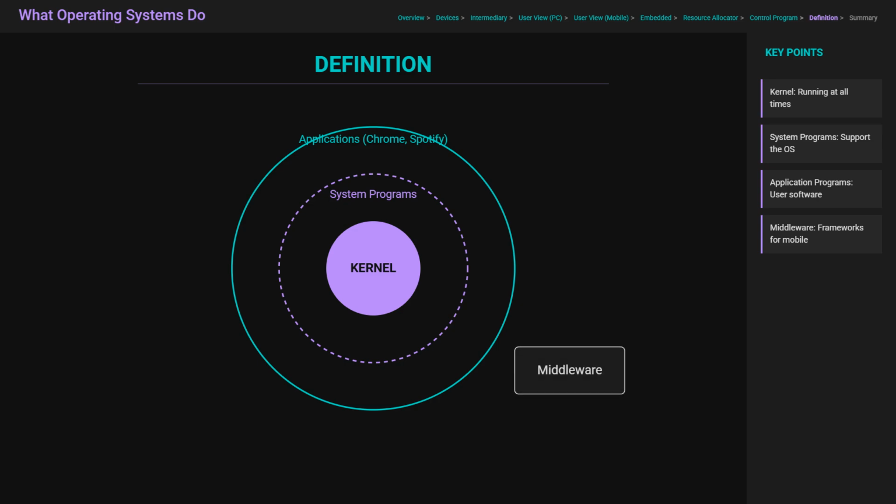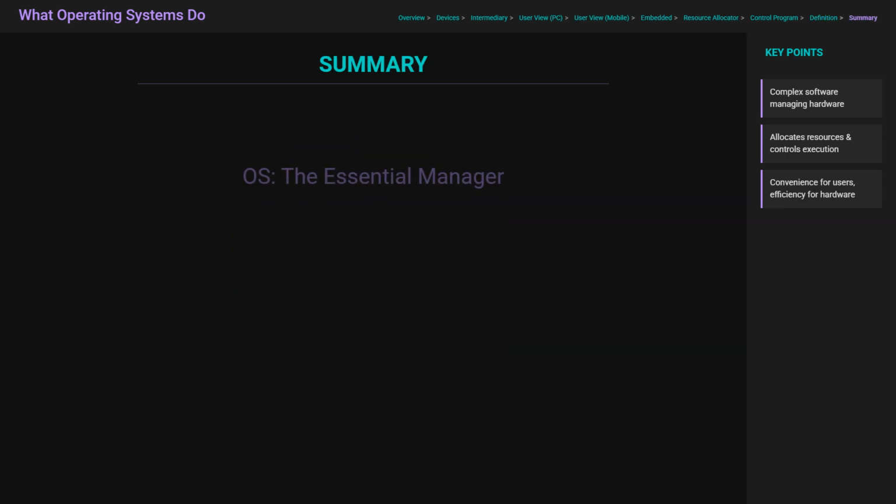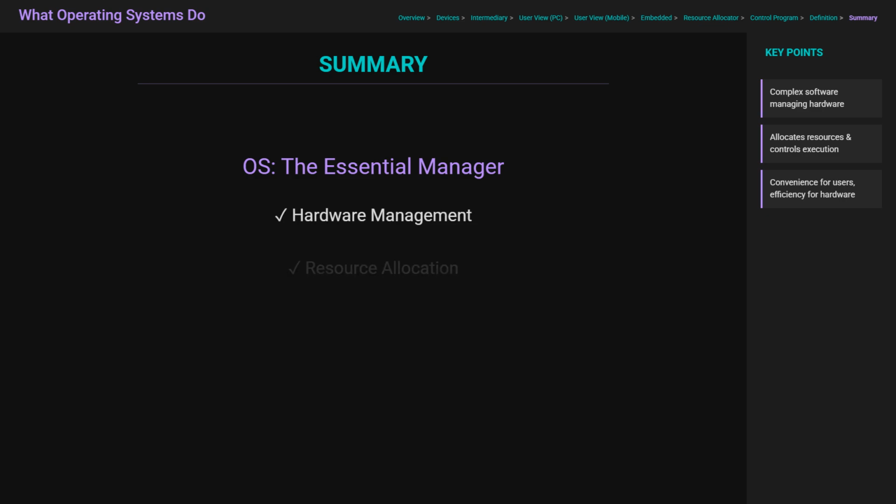To summarize, an operating system is a complex software entity that manages hardware, allocates resources, and controls program execution. It exists to provide an environment that is both convenient for users and efficient for the hardware.